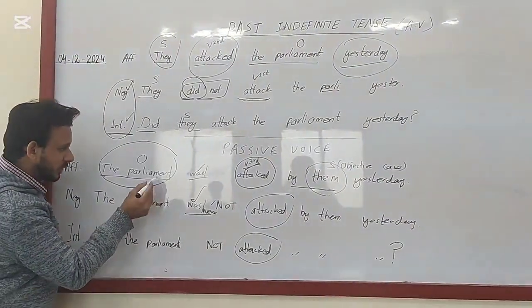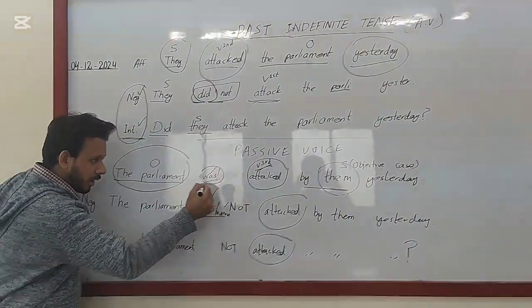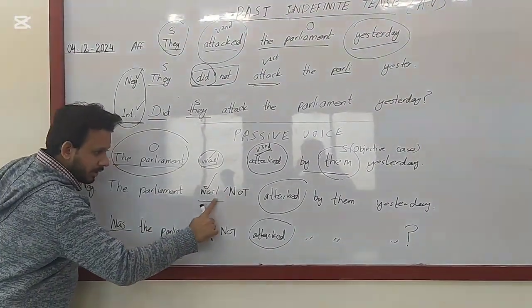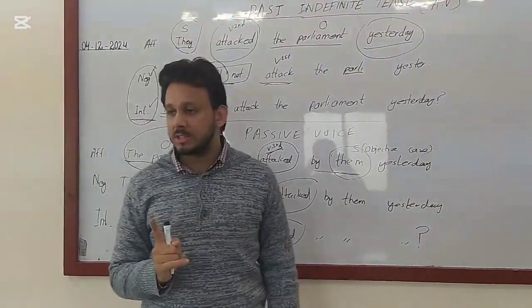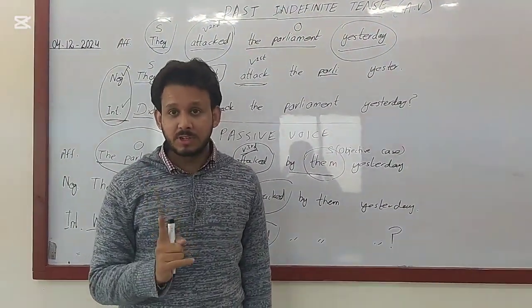So because this was a singular thing, we are going to put was and not were. Clear?